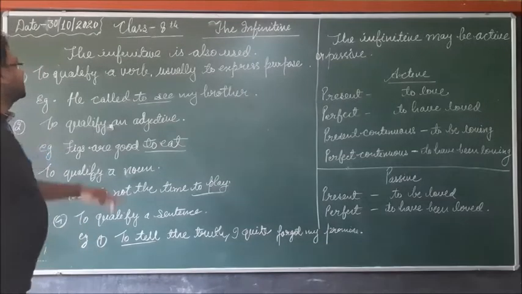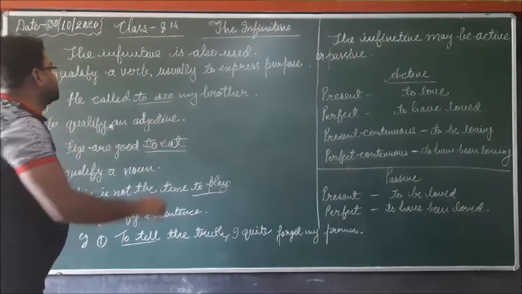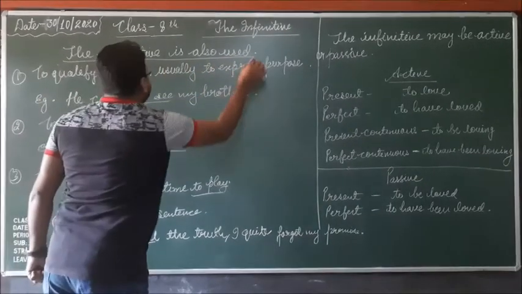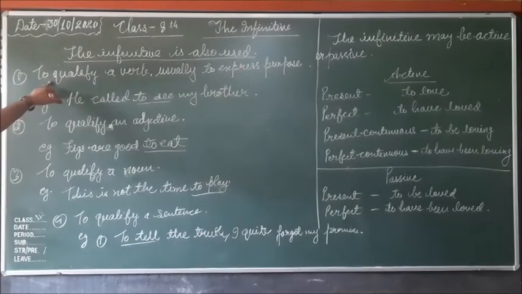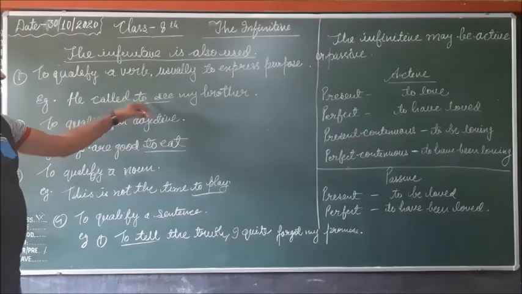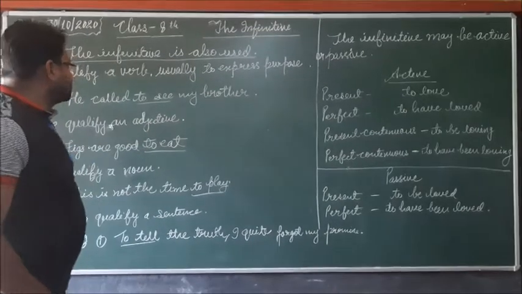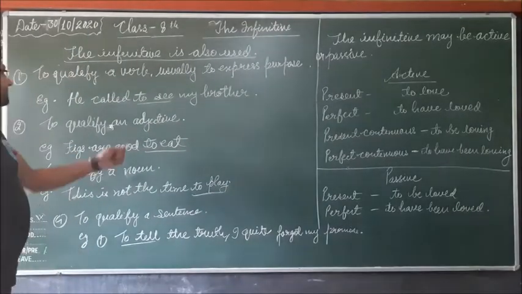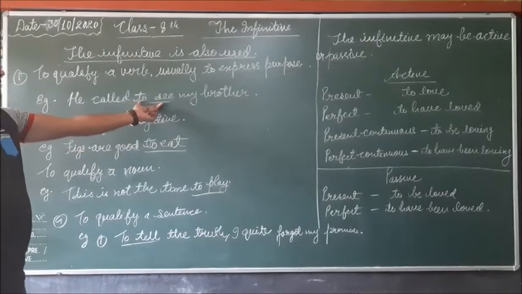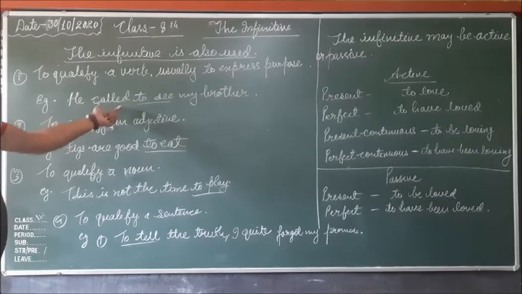Here, students, the infinitive is also used to qualify a verb. It is used to qualify a verb, usually to express purpose. When we want to express purpose, we use the infinitive, and it qualifies the verb.